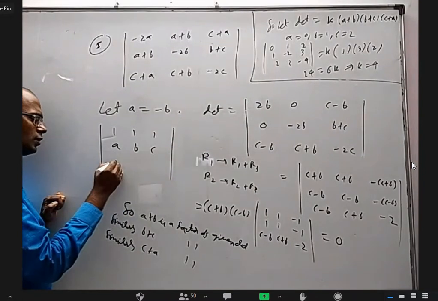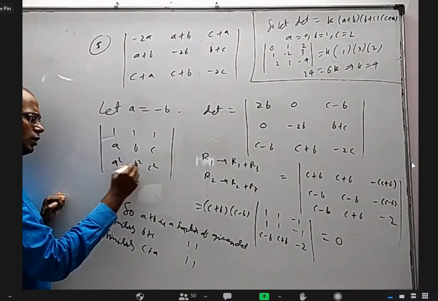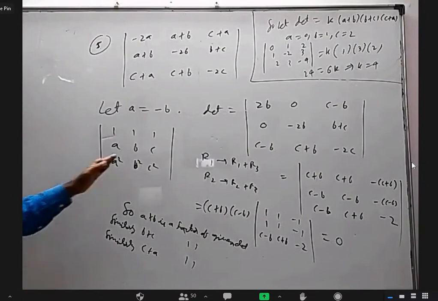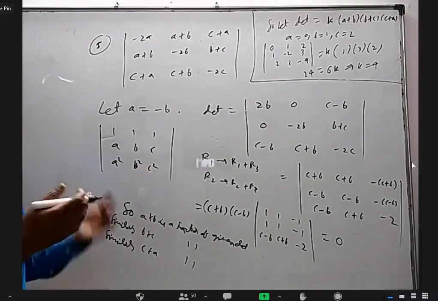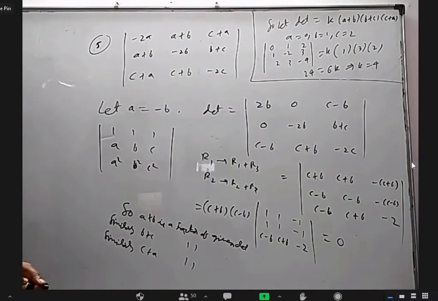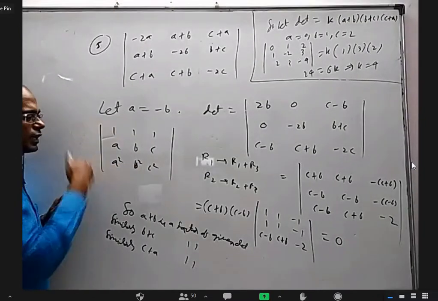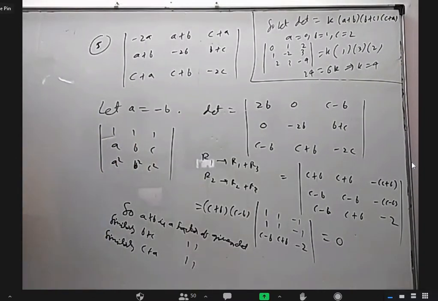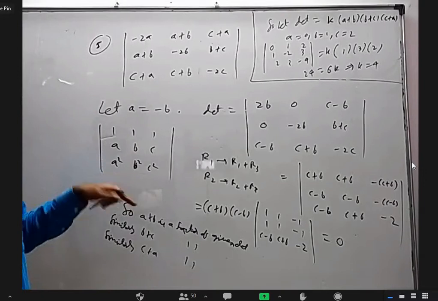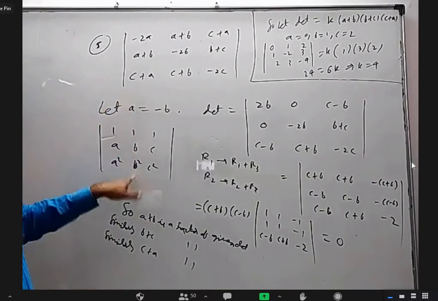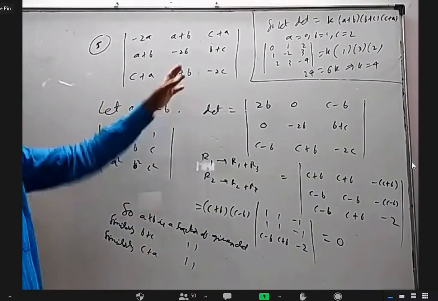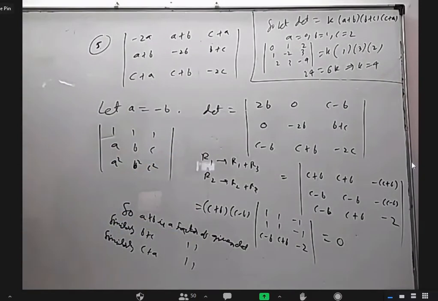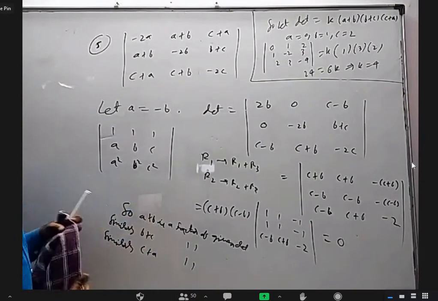Based on the teachers who went for correction, the report that I got, they said, for example, this question, if they give and you have to prove a minus b equal to b minus c equal to c minus a, they want you to subtract columns, take common and all that. They want you to understand that method more than this. But this one, if you want to do that way, it will become more lengthy. So for this one, they said it is better to do this. It is just a convention that the teachers decided. Otherwise, this is also okay, that is also okay. Is it okay?